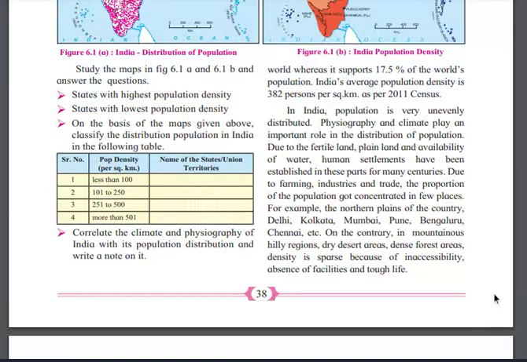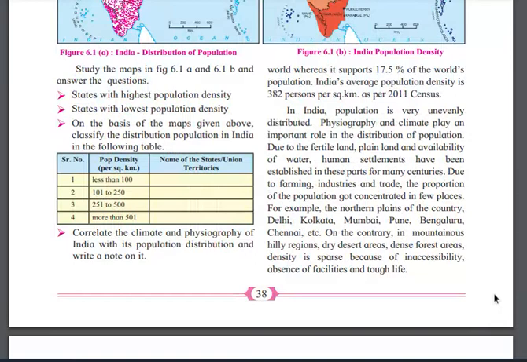Because of the desert and forest areas, the density of population over there is very less, very sparse, because of inaccessibility of facilities.